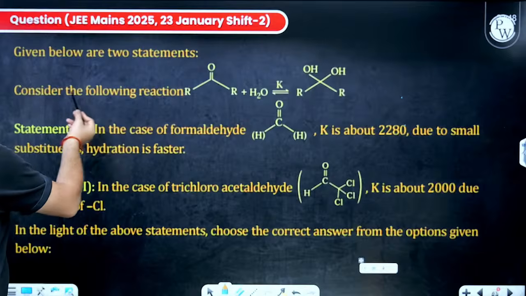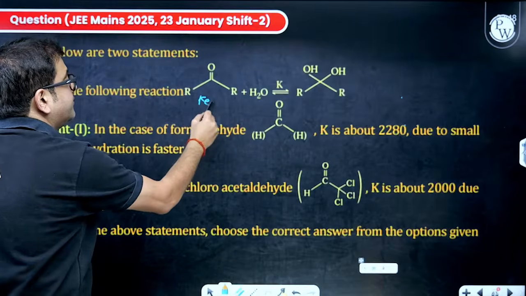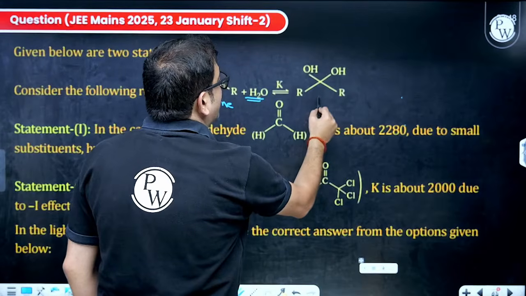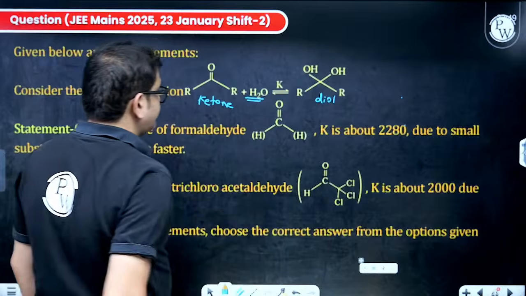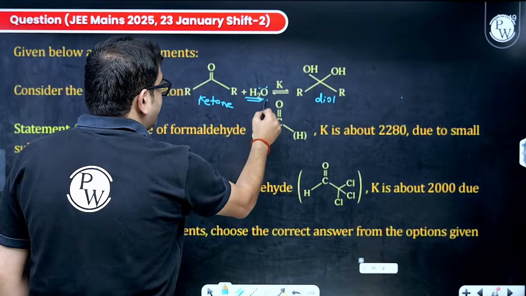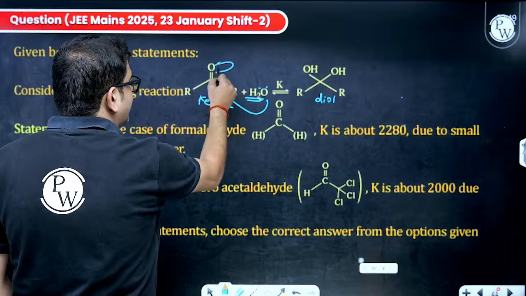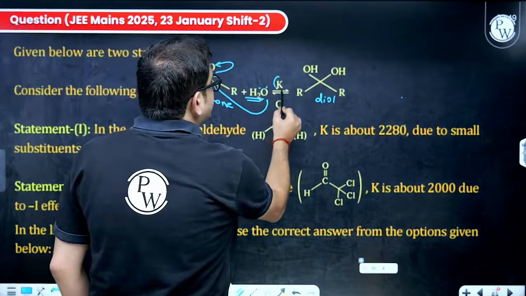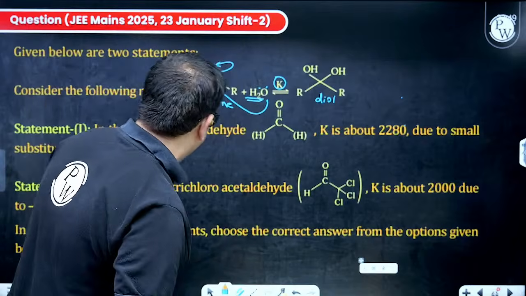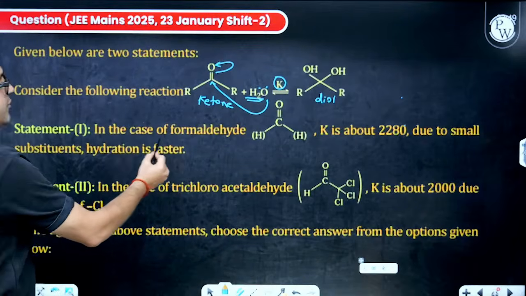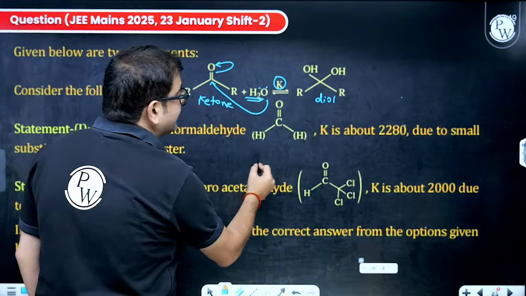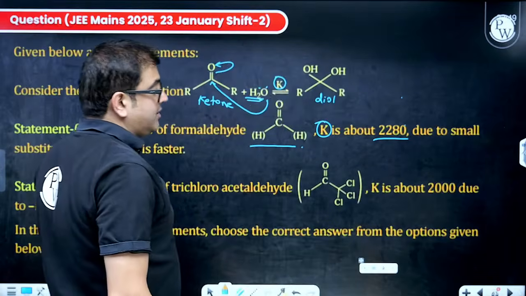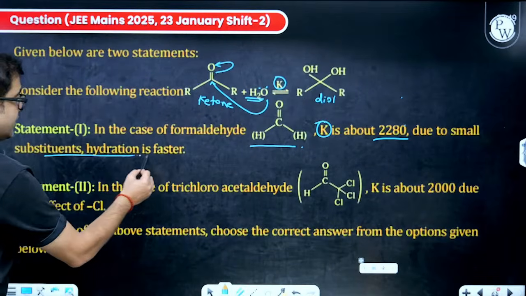Now, you have to consider this reaction, sir. It's a ketone, and on hydrolysis, it is forming a gem diol. Obviously, this lone pair can attack here, this can move, and this O minus and this OH can be added. The equilibrium constant for this reaction is given as capital K. Statement 1 is saying in case of formaldehyde, not a ketone, this value of the equilibrium constant is about this much times due to small substitution and faster hydration.